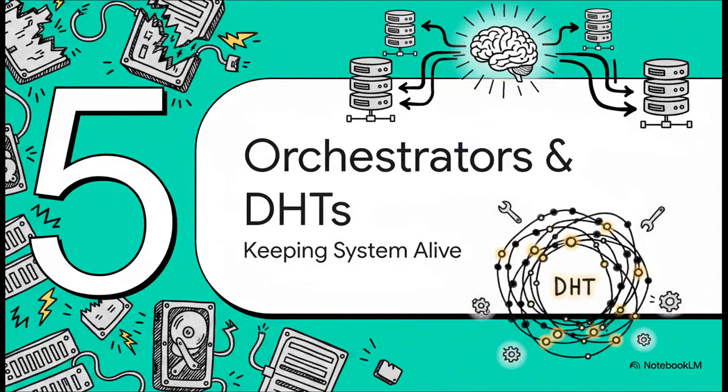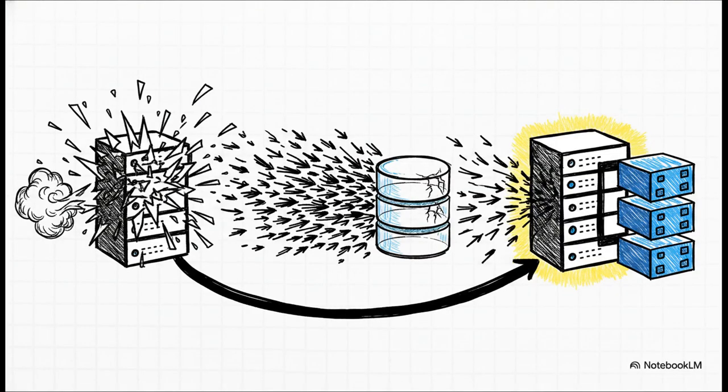Section 5, Orchestrators, Failures, and DHTs, keeping the whole system alive. Let's step into the harsh reality of physical hardware. Things die. Hard drives fail, network cables get unplugged. Node removal happens in one of two ways. Graceful shutdowns are easy. It's literally just the reverse of our addition playbook. But an abrupt outage? The orchestrator misses a few heartbeats, forcefully evicts the dead node from the ring, and suddenly all those reads miss the cache and slam into the database.